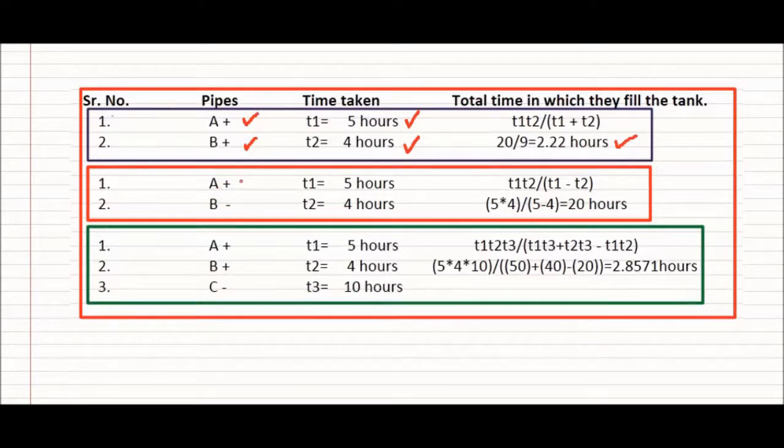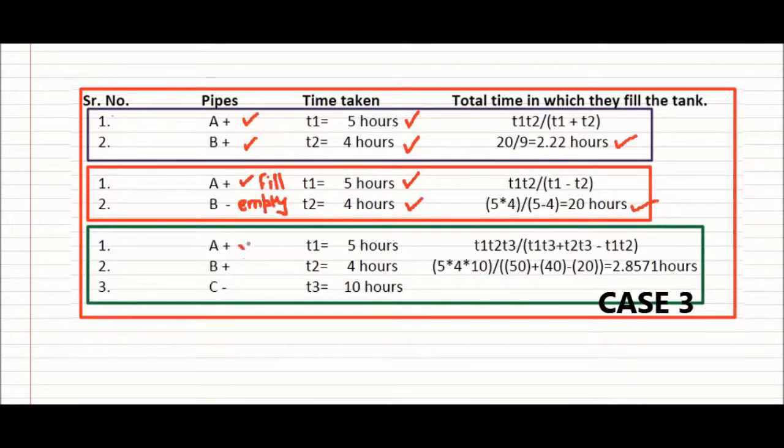Similarly, the second case where A is, I have marked positive, which can fill the tank, and B can empty the tank. So I am writing here, and this is for filling. Now the same problem, same time, in 5 hours A can fill, whereas in 4 hours B can empty the tank. In that case I have used here the subtraction thing, 5 minus 4, that is 1. So in 20 hours it can be achieved.